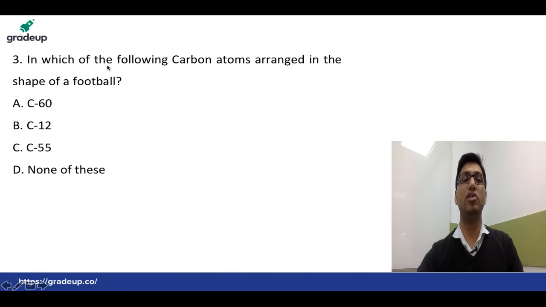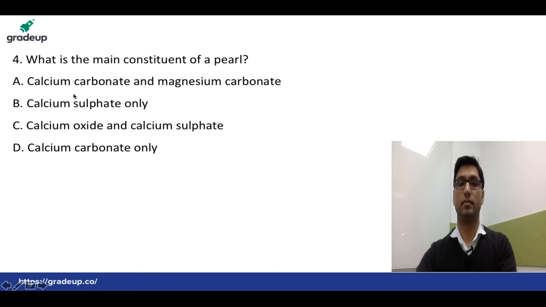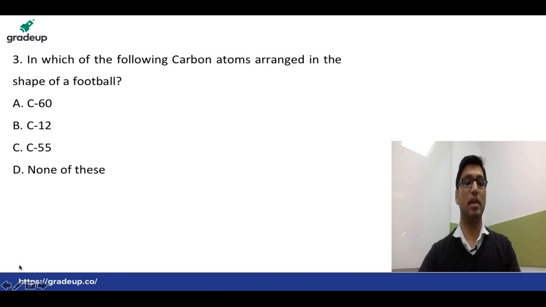Next question: in which of the following are carbon atoms arranged in the shape of a football? The answer is option A, C60. C60 is an allotrope of carbon.